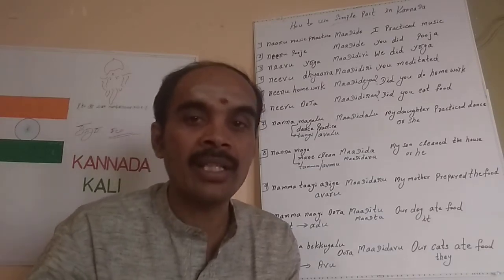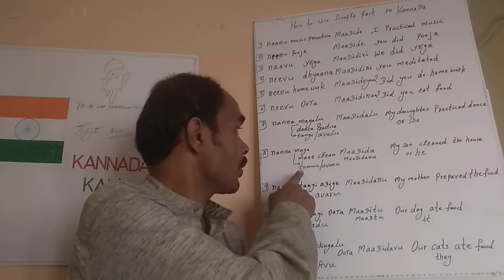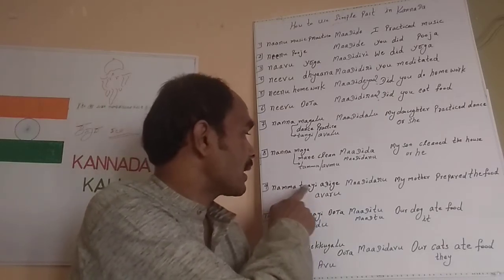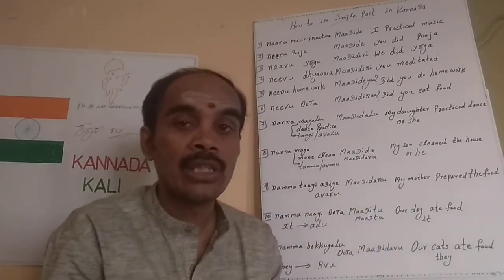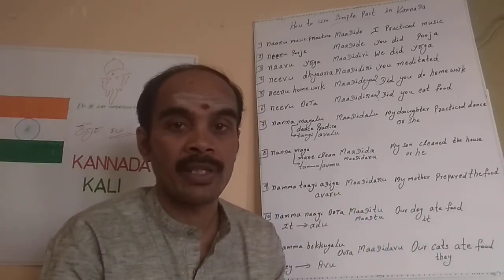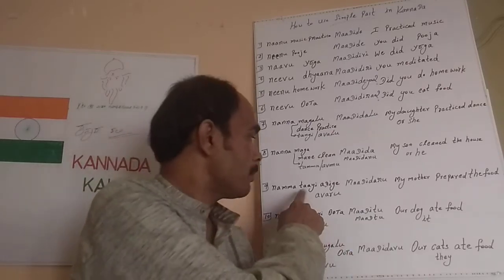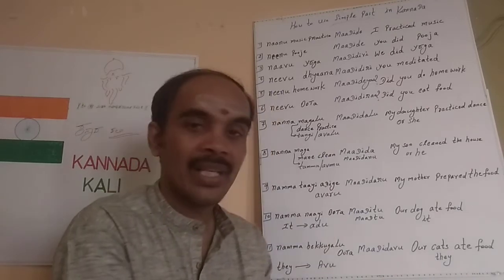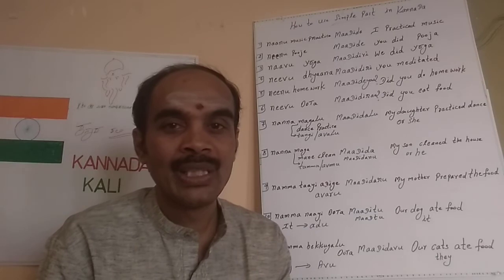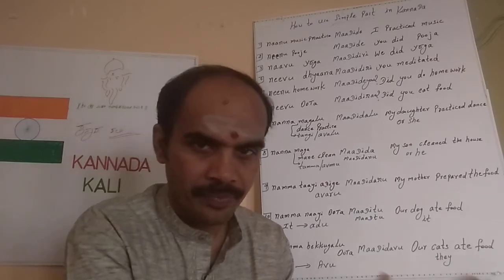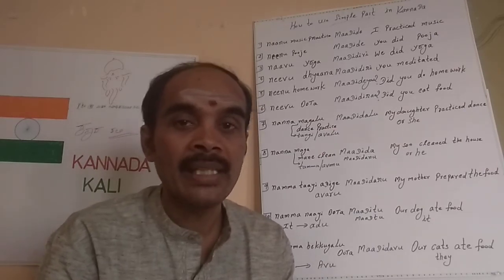And maybe for all others we can use the next one, which is the respected one. So that is actually ನಮ್ಮ ತಾಯಿ ಅಡಿಗೆ ಮಾಡಿದರು. This ಮಾಡಿದರು can be used for all people with respect, including male and female. Then it will be ಮಾಡಿದರು. So ನಮ್ಮ ತಾಯಿ ಅಡಿಗೆ ಮಾಡಿದರು. So my mother prepared food. So ನಮ್ಮ ತಾಯಿ ಪೂಜೆ ಮಾಡಿದರು. ನಮ್ಮ ತಾಯಿ ಧ್ಯಾನ ಮಾಡಿದರು.